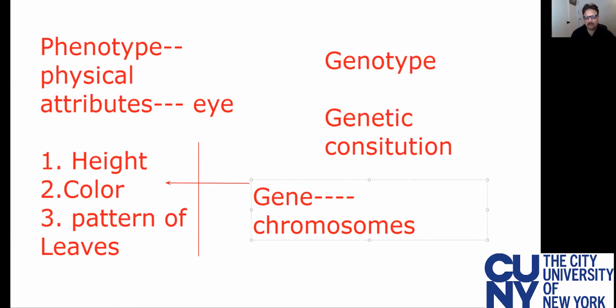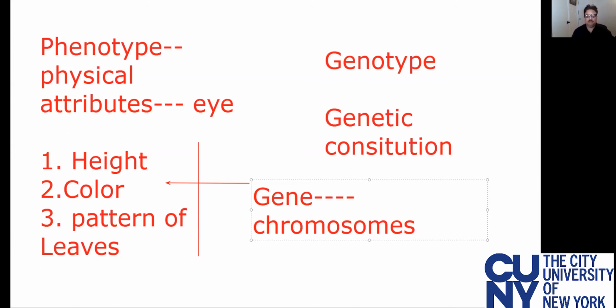Some of the characters that are dominant in humans, for example, tongue rolling, ear lobe attachment, or arm folding. So these are some of the characters in humans, also like plants, which are dominant versus recessive. In plants, the height of the flower, the tallness is dominant. The color of the flower, purple, is dominant. The color of the seed, purple, is dominant. Round colored seed is dominant. So all these characters which are on the left side, they are dominant. Okay.